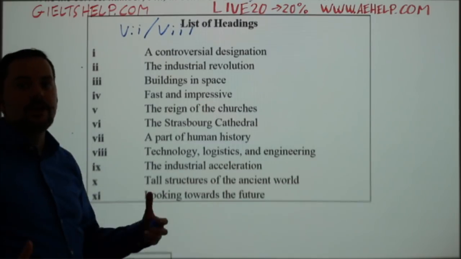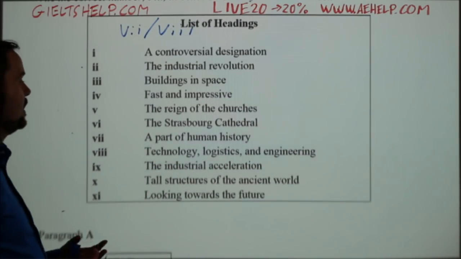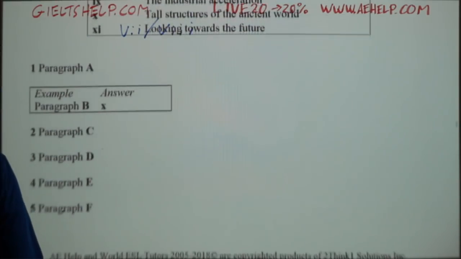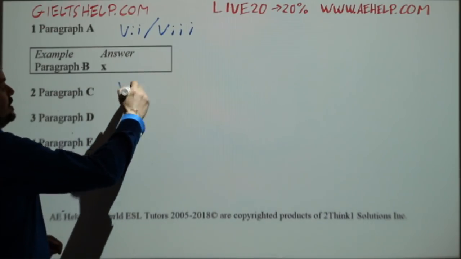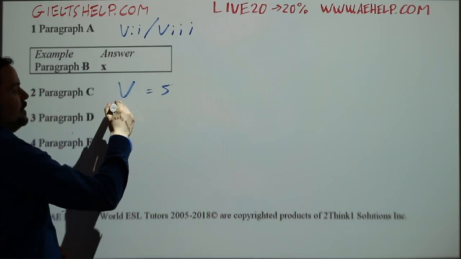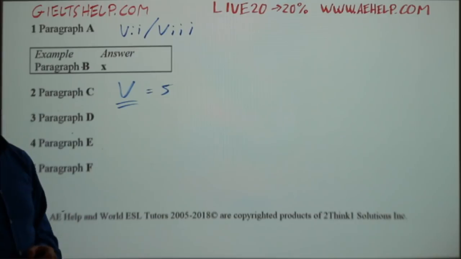So this whole paragraph talks about an era of humanity where the churches were the tallest buildings in the world. So going back here, C, the answer is Roman numeral V, which is equal to 5, okay? But you need to put that in your answer sheet. So the reign of the churches is the correct answer.